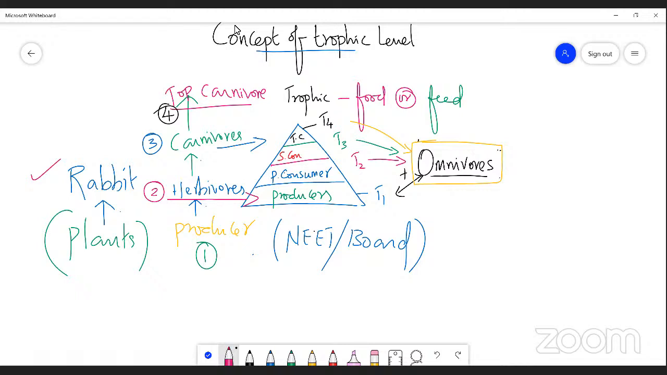Vedashi. Very good. Very good. Keep it up. Good habit. Right.